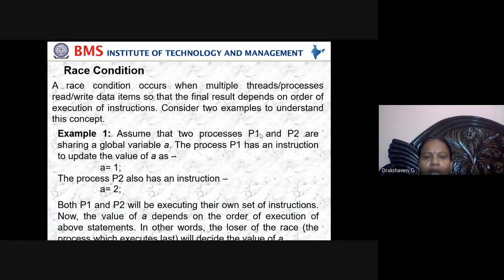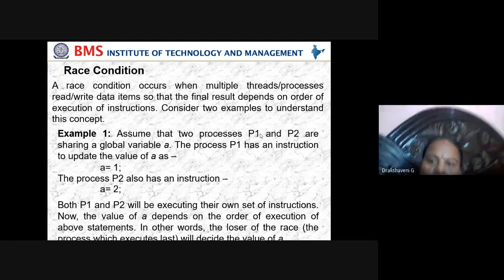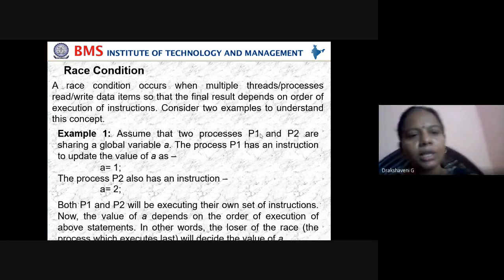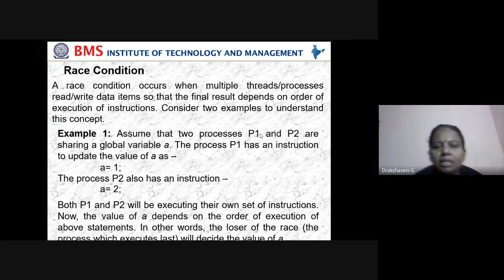A race condition occurs when multiple threads or processes either read or write, you can do reading of data items many times, so that the final result depends on the order of execution of the instructions. Consider two examples to understand this race condition.